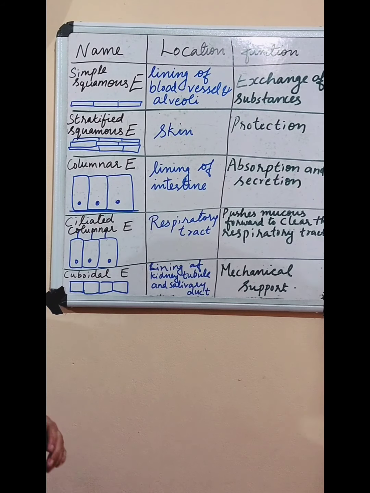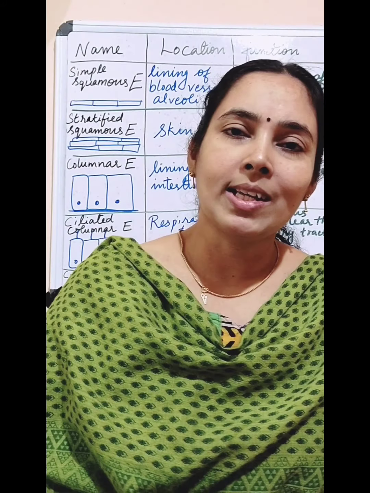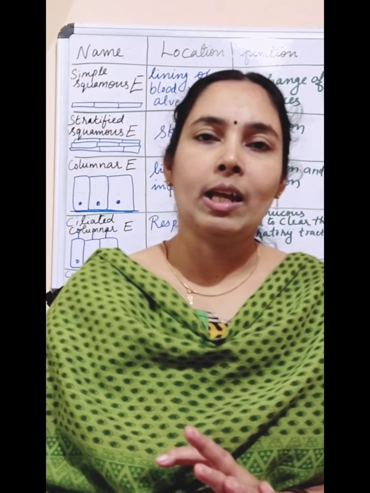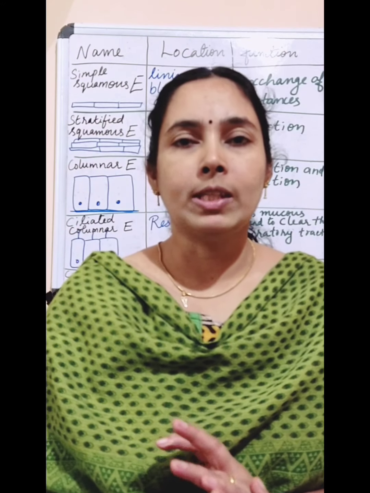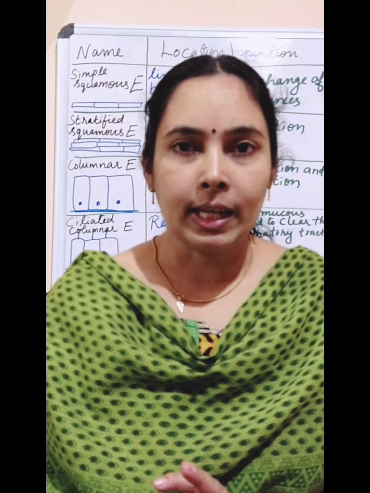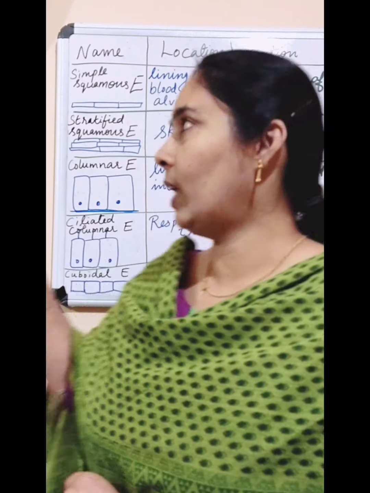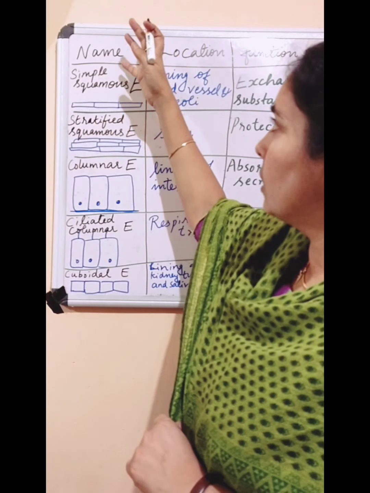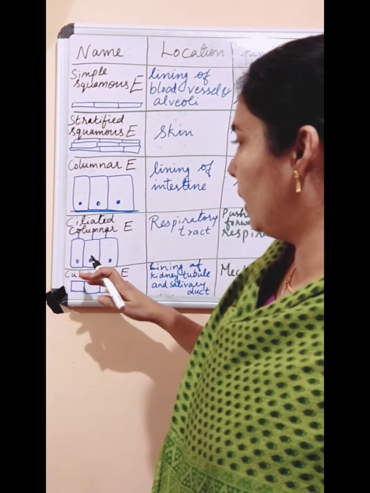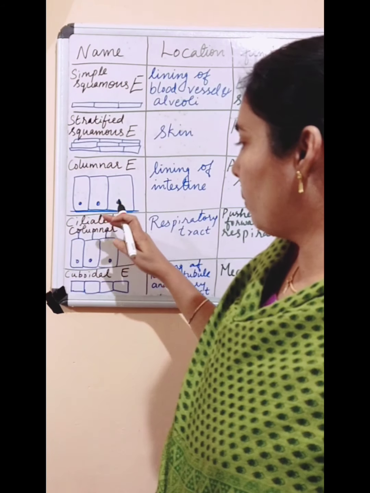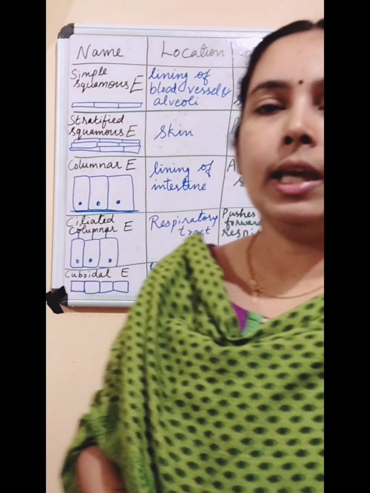Mechanical support. Okay students, today we have studied animal tissues, and which animal tissue did we study? Epithelial tissue. And there are different types of epithelial tissue: squamous epithelium, columnar epithelium, ciliated columnar epithelium, cuboidal epithelium.